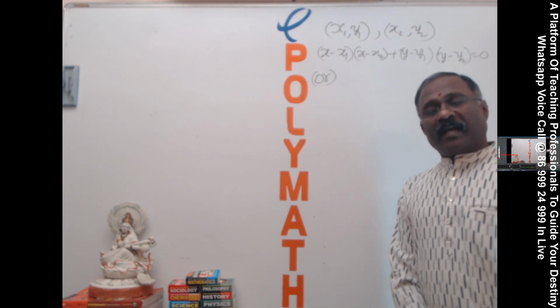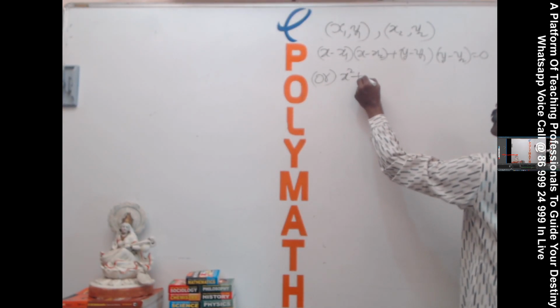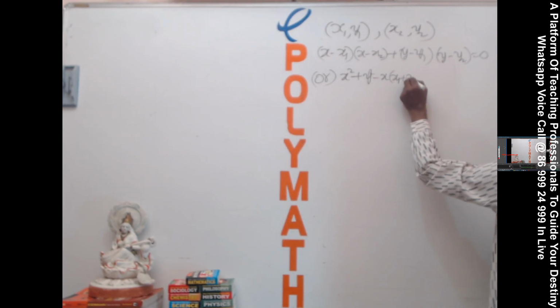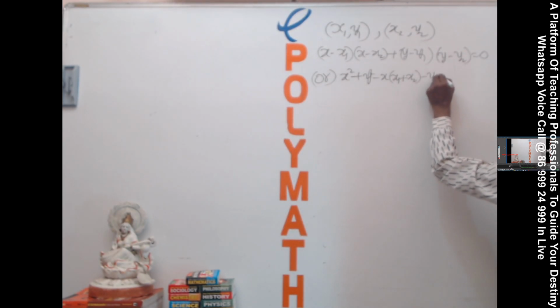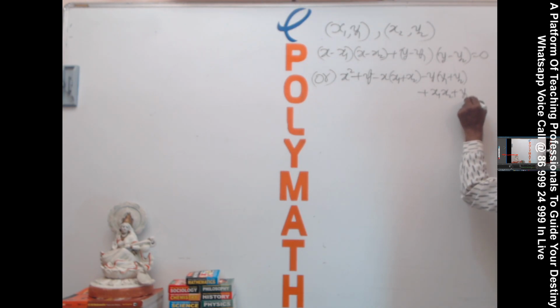That's what I am writing: x square plus y square minus x into sum of x coordinates you will get, sum of y coordinates you will get, plus product of x coordinates you will get, product of y coordinates you will get.